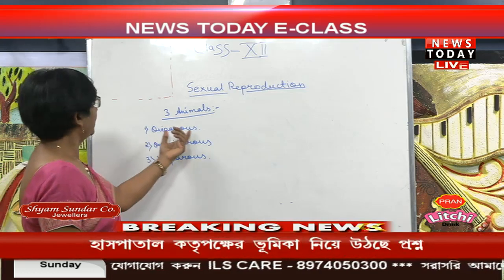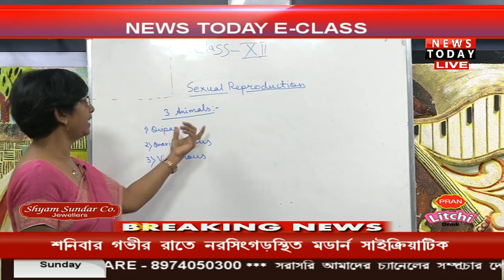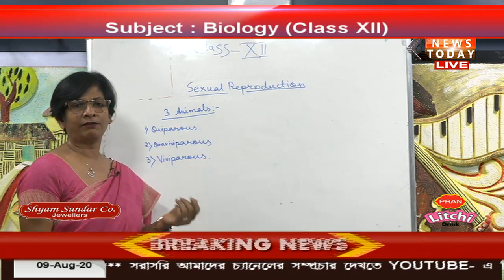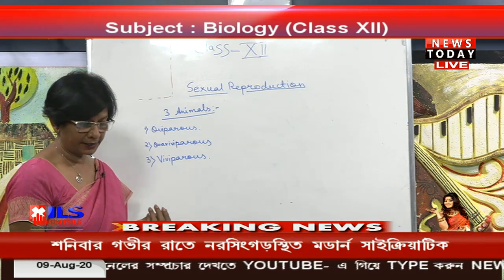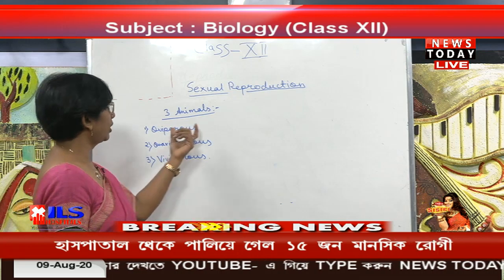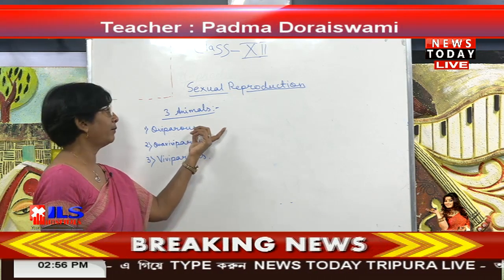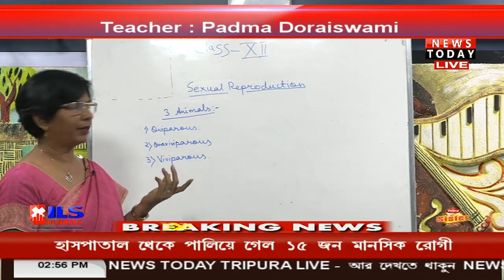So oviparous is where the development of the embryo takes place outside the body of some animals. As you have seen, there are the birds, amphibians, reptiles. The embryo is developing outside. Fertilization has already taken place inside, but